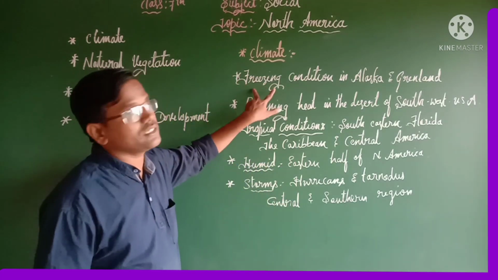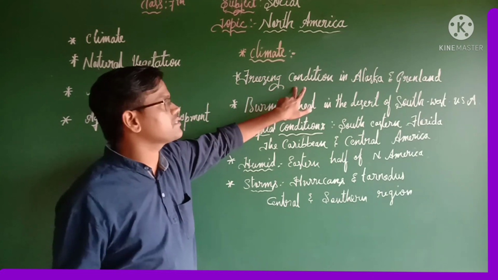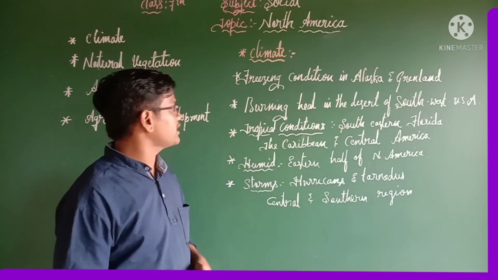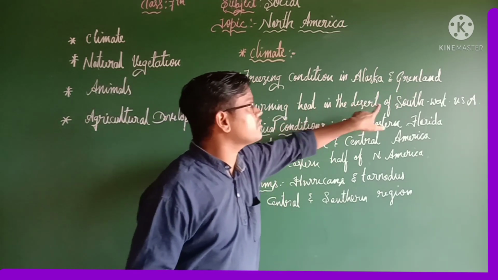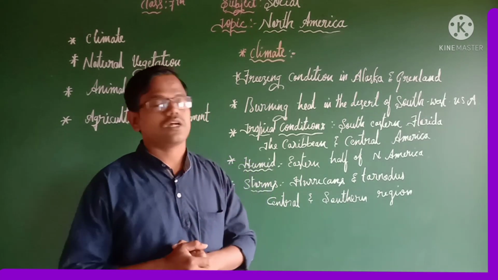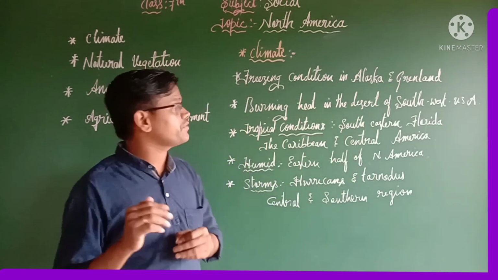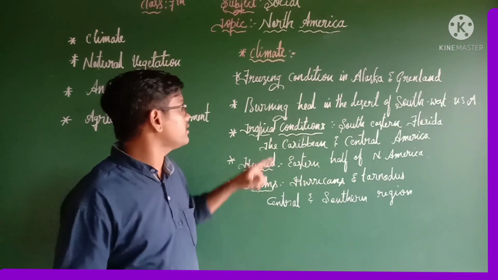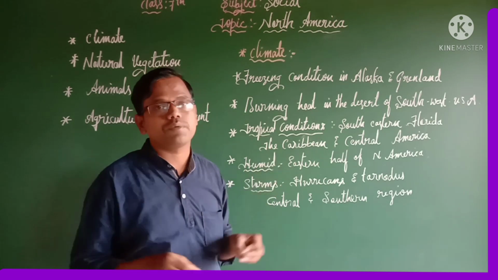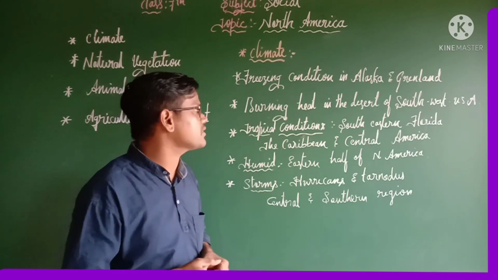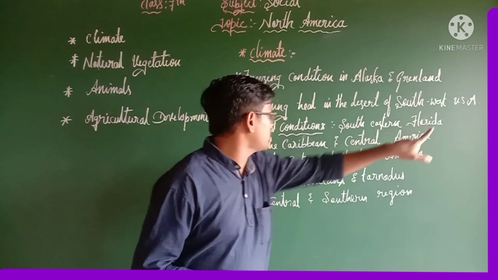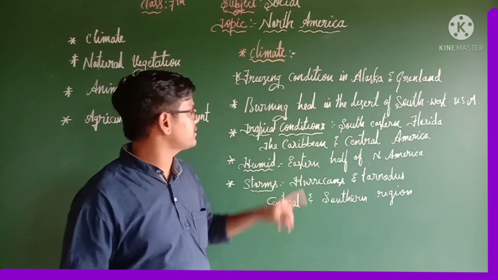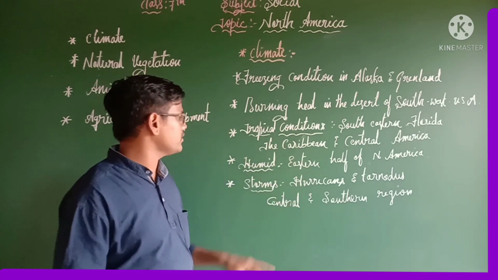If you see freezing condition, there are two important places, first one, Alaska and Greenland. And also burning heat in the desert of southwest USA. So almost in southwest USA we can see the burning heat of desert condition. And also we can see tropical condition in a few important places. Those are southeastern Florida, the Caribbean, and Central America. In these places we can see tropical condition, and also humid condition.